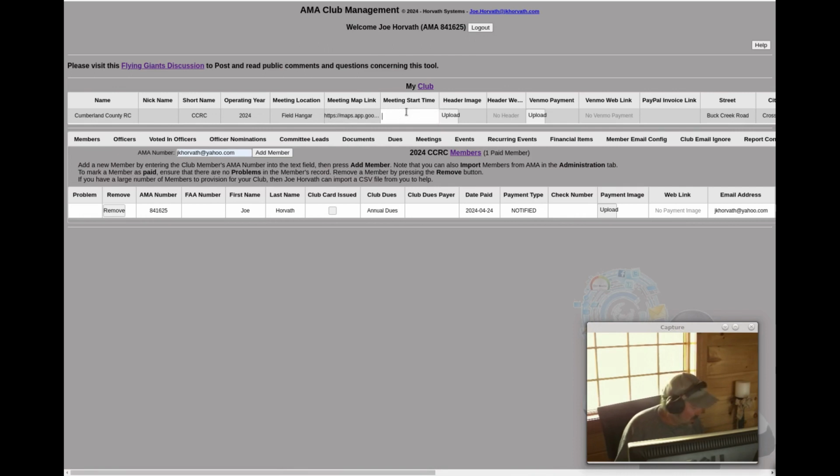The meeting start time, we meet at 10 o'clock in the morning. So just enter hour, minute. If you happen to get the wrong format, it'll show you it just wants hour, minute. So 10, and it's 24-hour time. So for example, 10 o'clock at night would be 2200. But anyway, we meet at 10 o'clock in the morning.